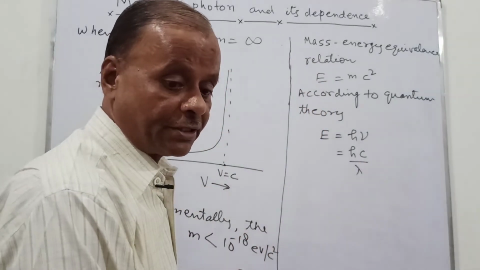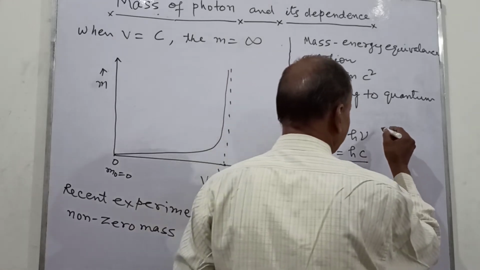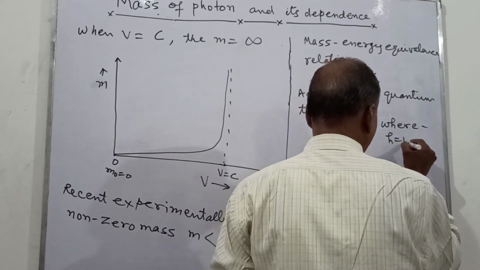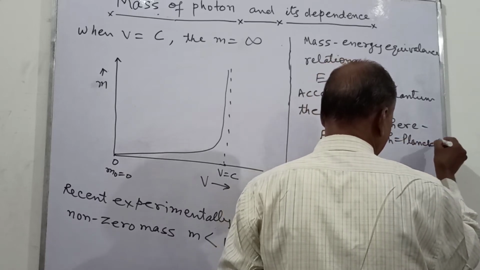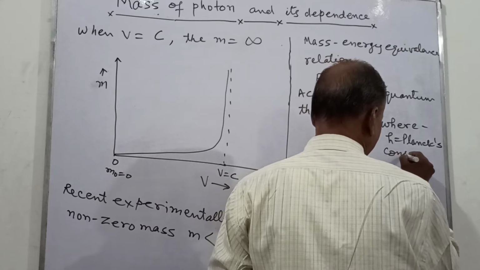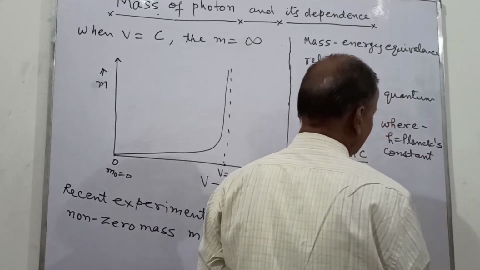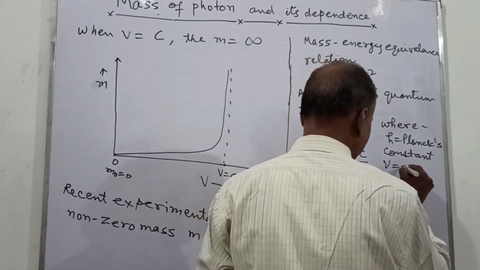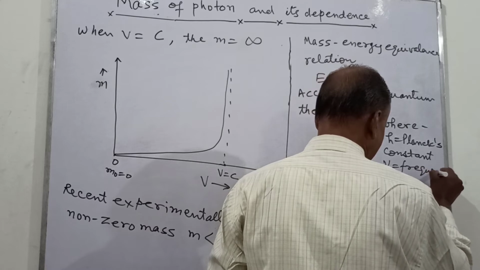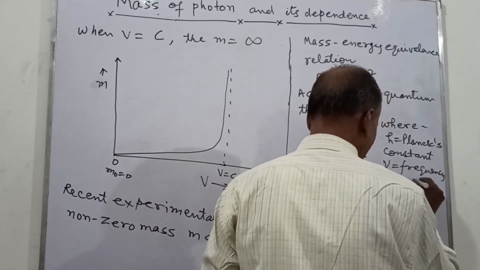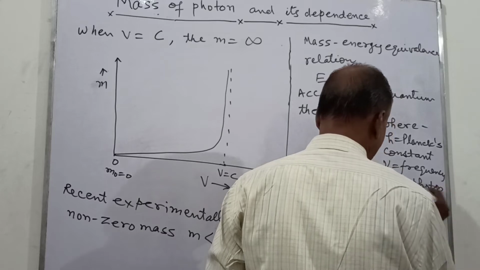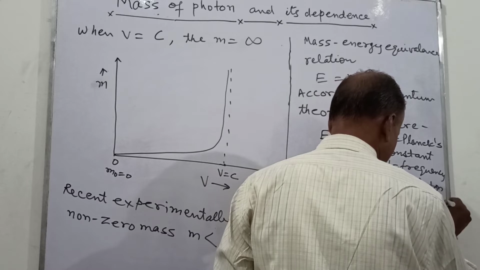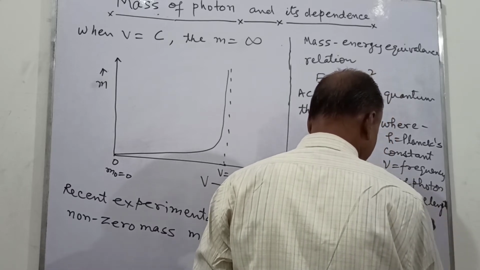Now h is the constant called Planck's constant, c the speed of light, nu the frequency of photon, and lambda is the wavelength of photon.